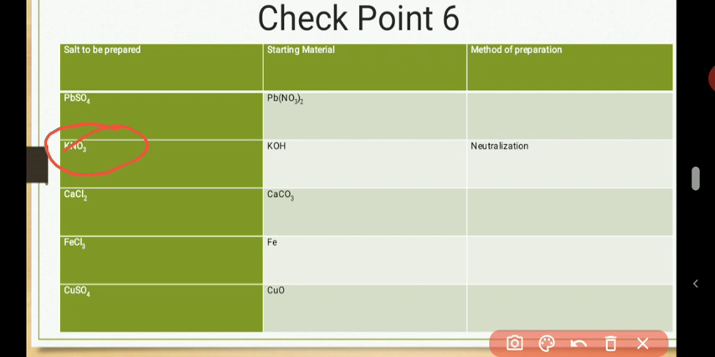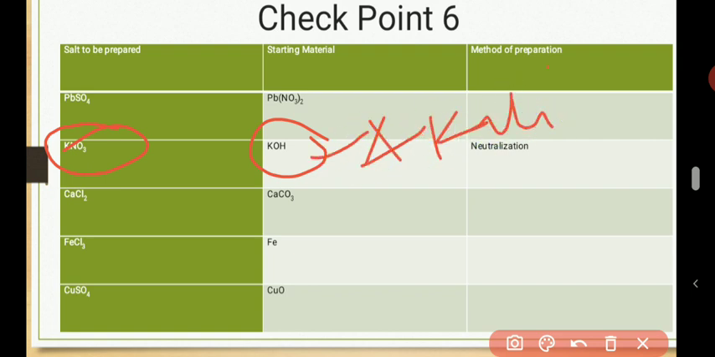KNO3 is a soluble salt. So our options are limited to acid on metals, acid on insoluble base, acid on carbonate salt. So if you are starting from KOH, of course KOH is an alkali. You know that I must use an acid to react with it to get a salt. And that method is called a neutralization reaction. Neutralization reaction. So that is that about that.